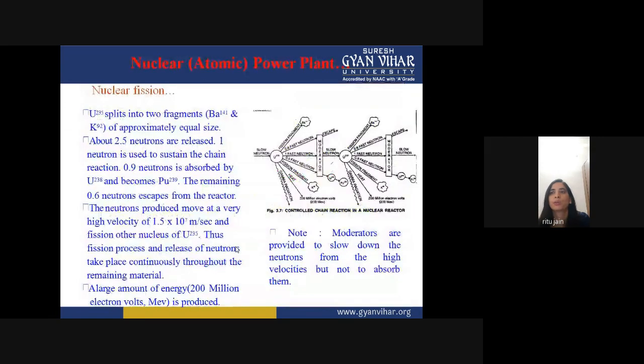Now we come to the nuclear fission. You can see over here that uranium 235 splits into two fragments, barium 141 and Kr92, of approximately equal size.